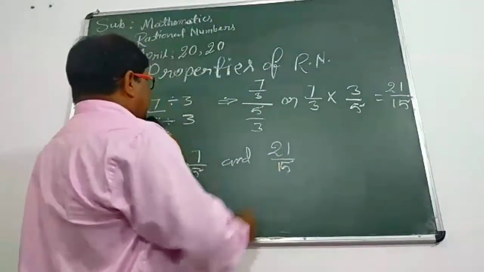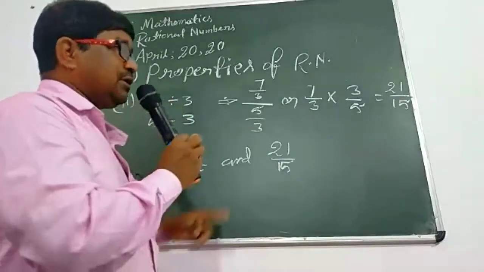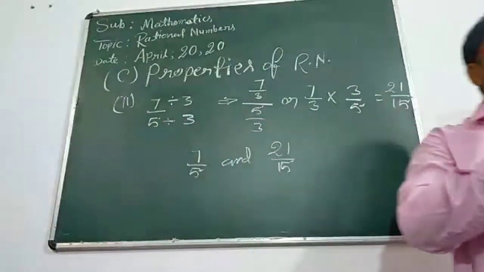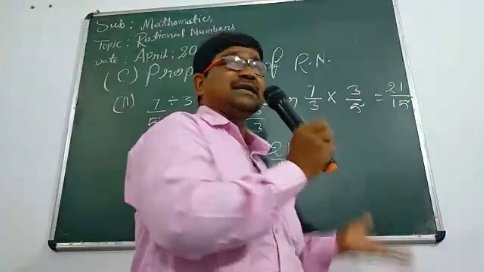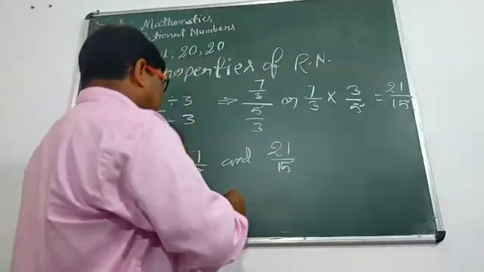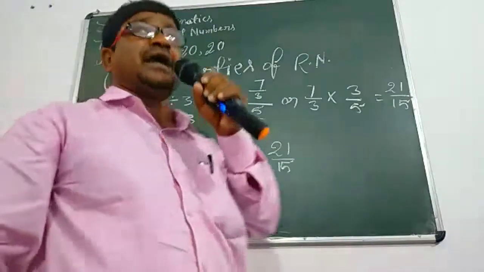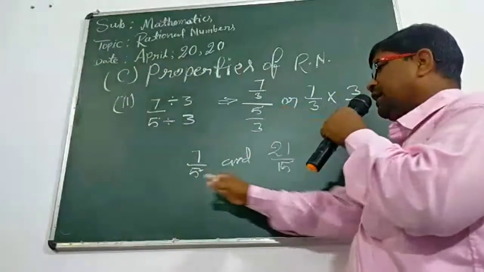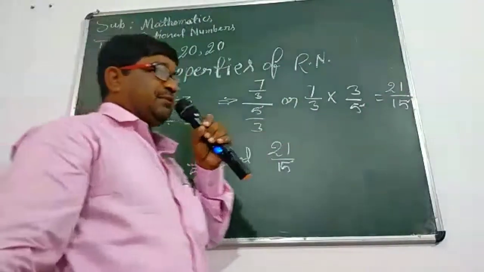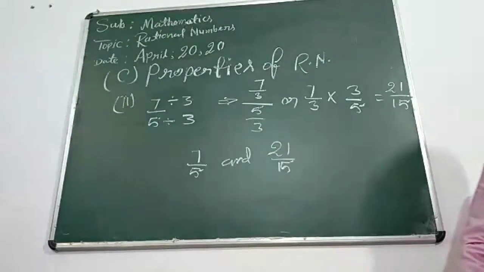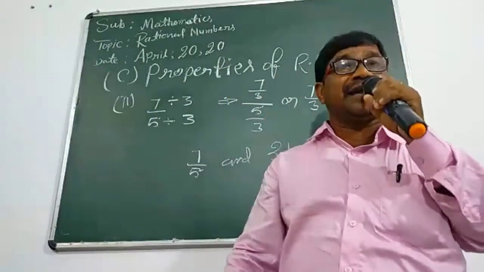After dividing both the terms, numerator and denominator, by the same number, we can get another rational that is called an equivalent rational number. According to comparison of rational numbers, both are equal. So we can learn the property: after dividing both the numerator and denominator by the same integer, we will get the equivalent rational number.